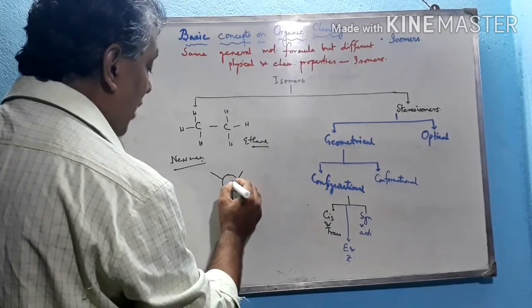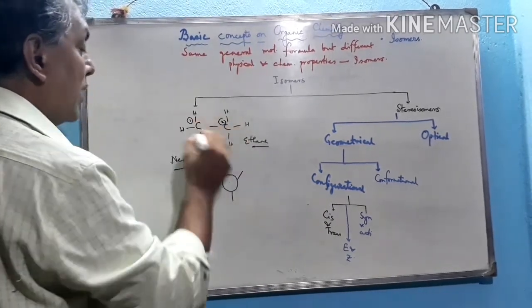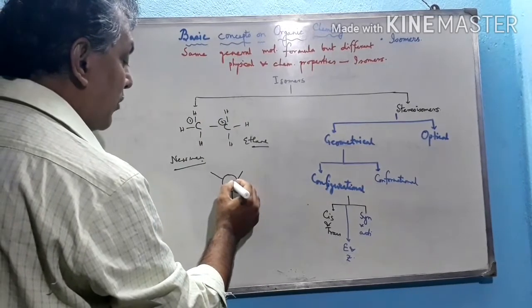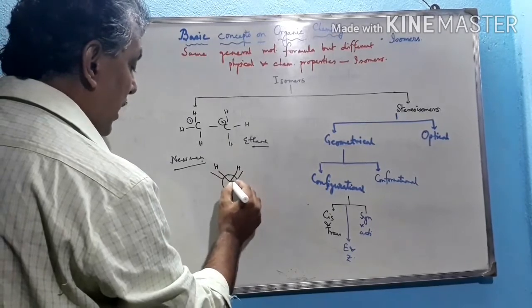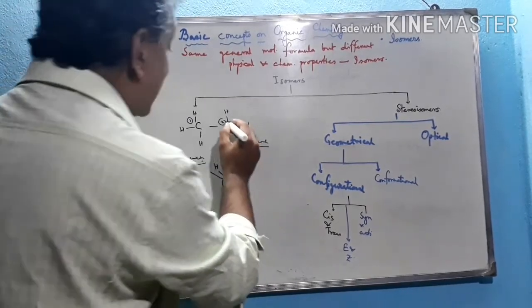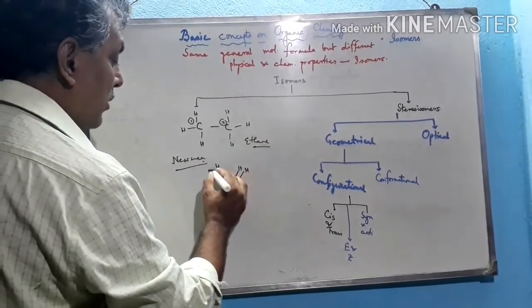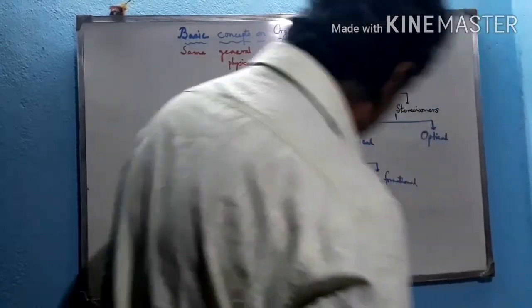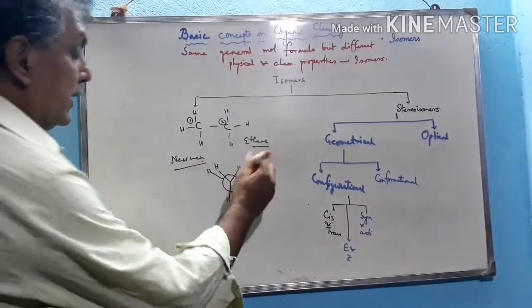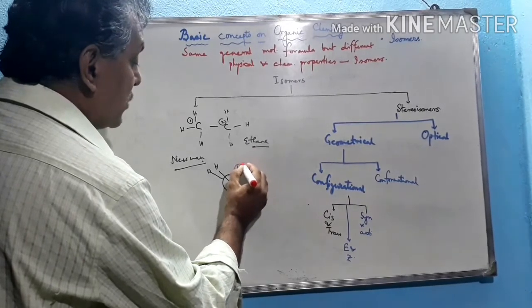See this from this carbon atom: the first carbon is like this and the second carbon is like this. The first carbon contains 3 hydrogen atoms, hydrogen, hydrogen, and this hydrogen. The backside carbon also contains 3 hydrogens. In this structure, these two hydrogens have steric hindrance with respect to each other.